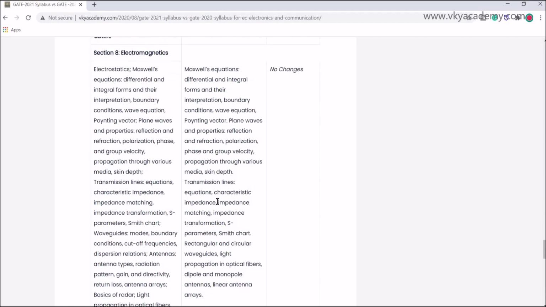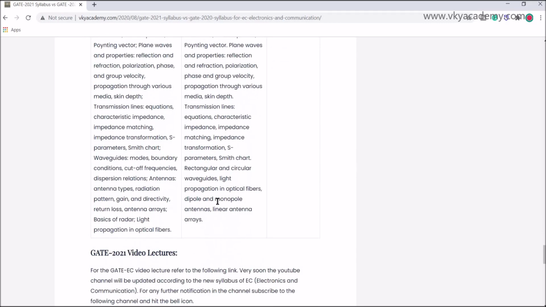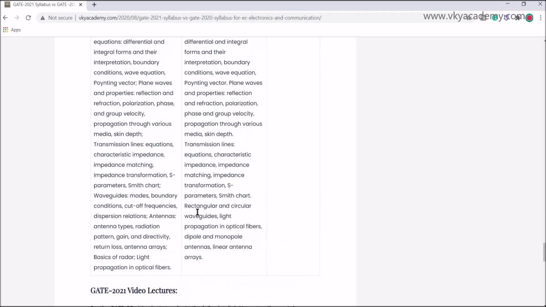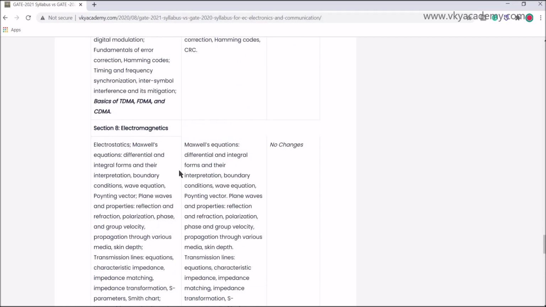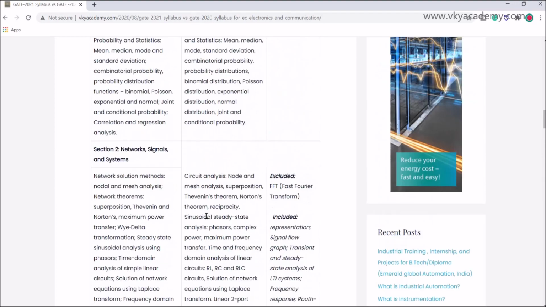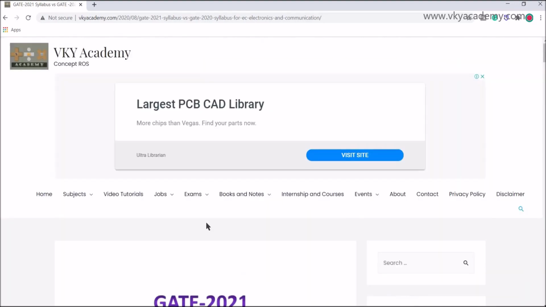Coming to electromagnetics, there are no changes. Even if you find some differences in the syllabus, ultimately they are all related to each other, so we can say there is no major change in electromagnetics. This is all about the major changes in the EC syllabus of 2021 as compared to 2020.